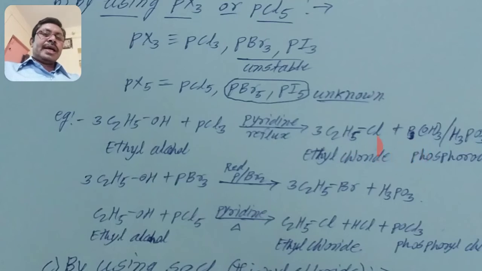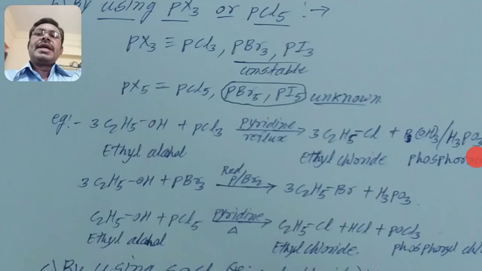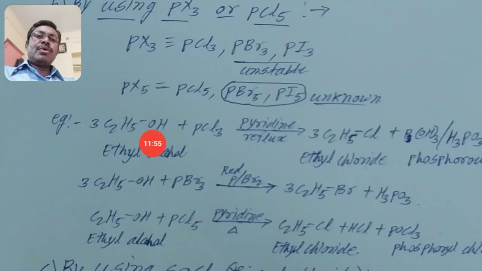Then after replacing 3 OH groups by 3 Cl groups, there remains 1 phosphorus, and how many OH groups? We removed 3 OH groups, because we replaced 3 OH groups by 3 Cl. That means 3 OH groups remain with 1 phosphorus.